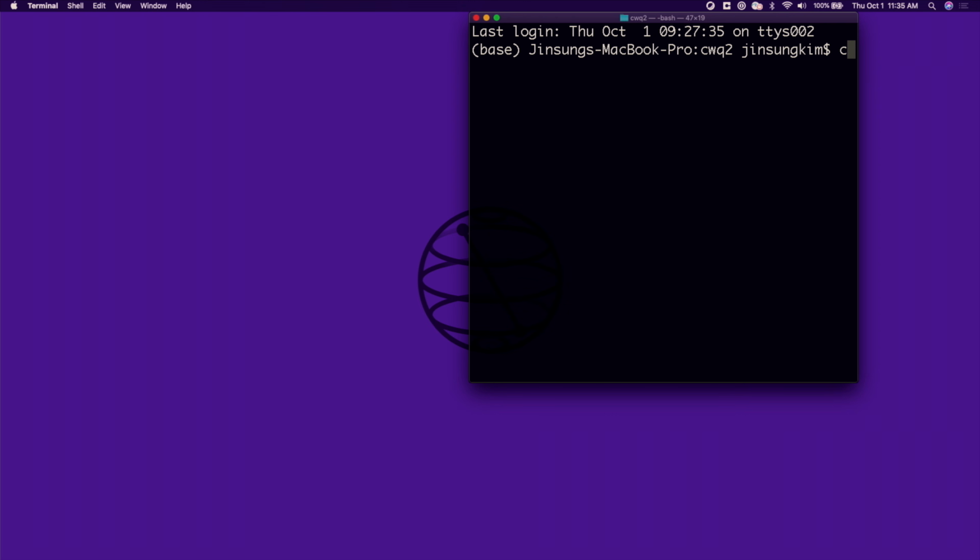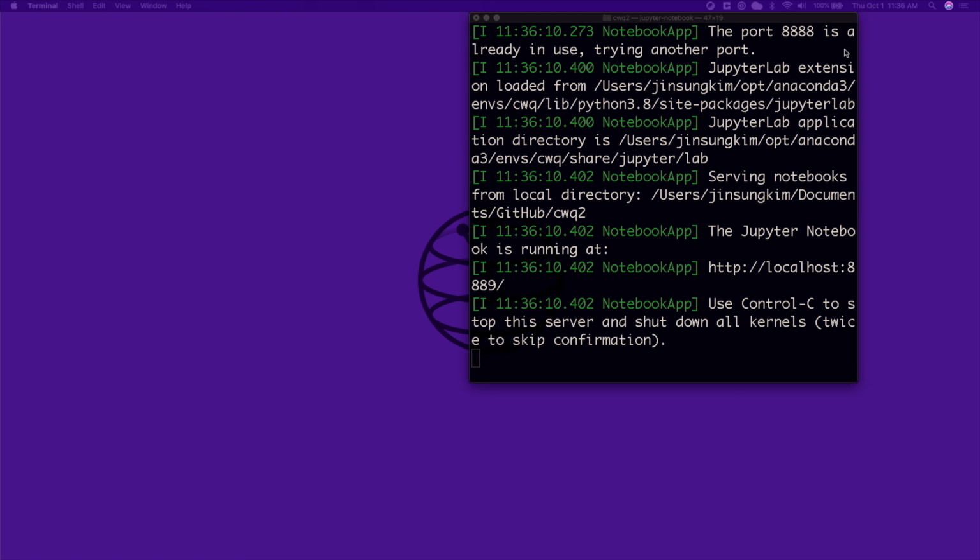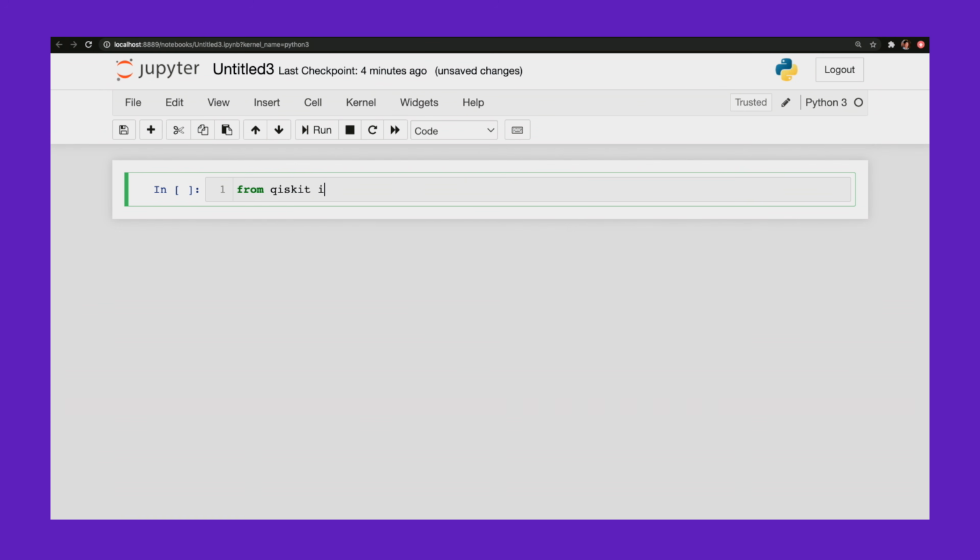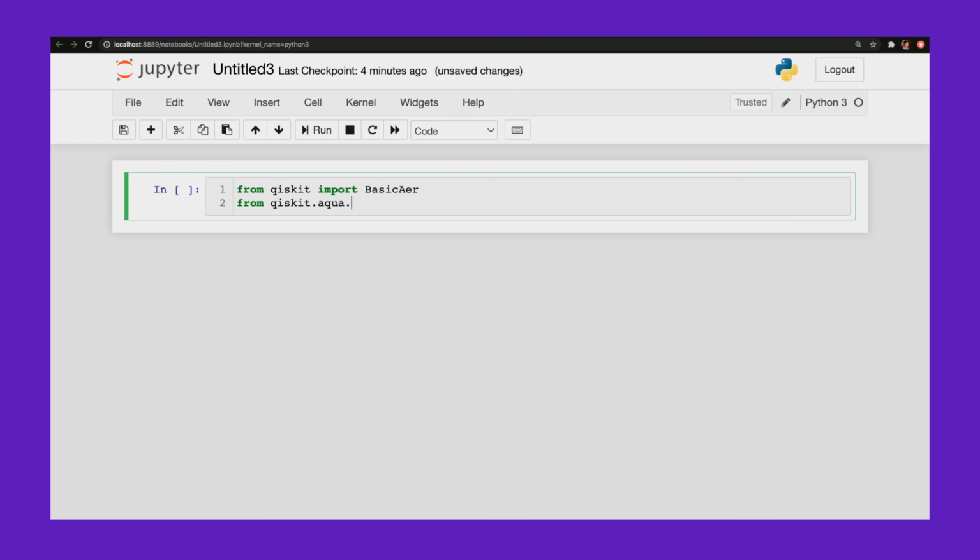So let's see what this looks like in Qiskit. So I'm going to first activate my environment, going with Qiskit. This is where I have Qiskit installed, and I'm going to open up a Jupyter notebook. So from Qiskit, I'm going to import my simulator, BasicAer. From Qiskit Aqua algorithms, import my Grover search.